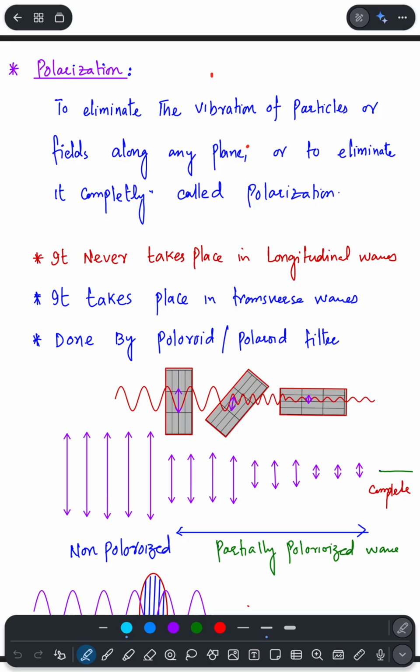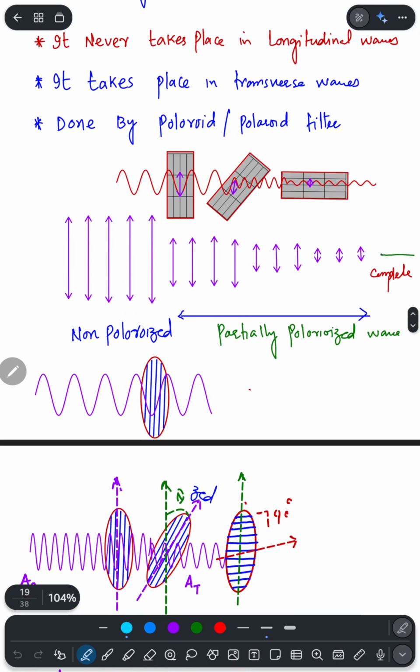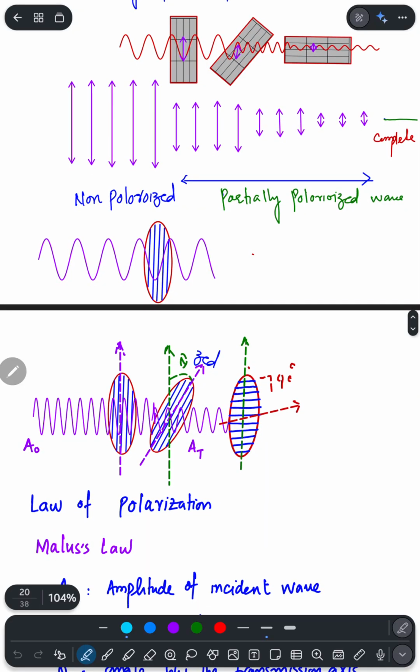For example, if you see that there is a slit here, I have shown you a slit, and in that slit, I told you that, let's say, a vertically plane polarized wave is entering at this point. Then this wave will enter through this slit, and that slit will cause that wave to pass through, but its intensity would be reduced.